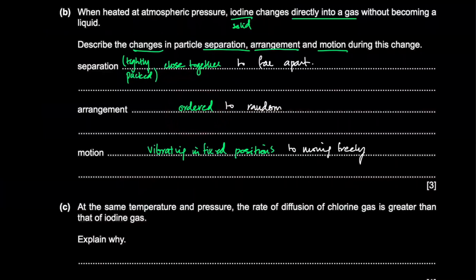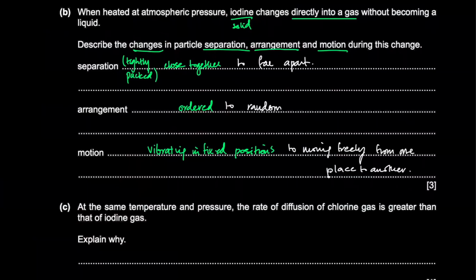Right? From one place to another, right? From one place to another. That's called translation. Translation means they can move from one place to the other. In a solid, they can't move from one location to the other. They can just move in fixed position.